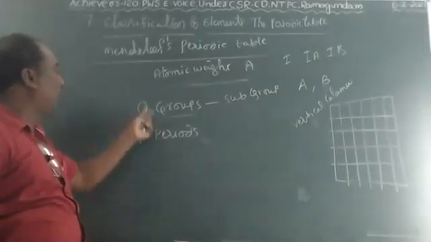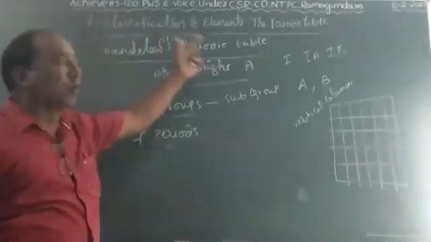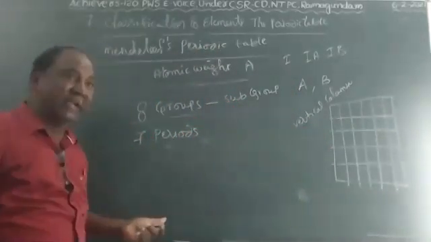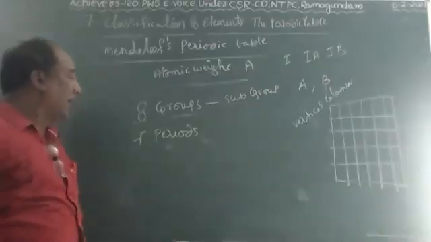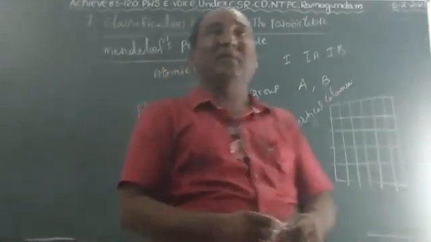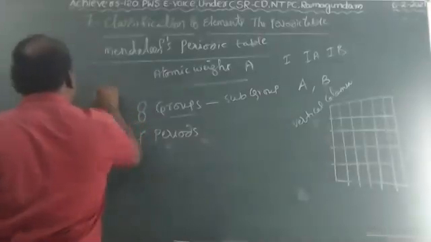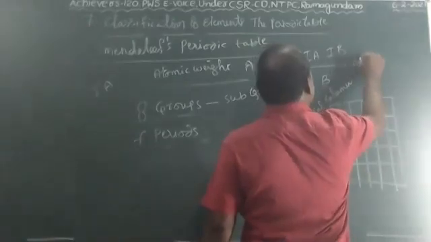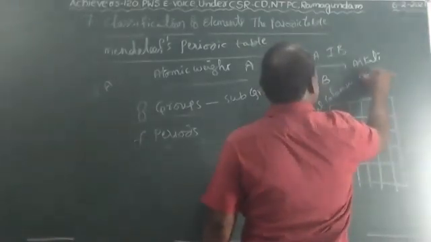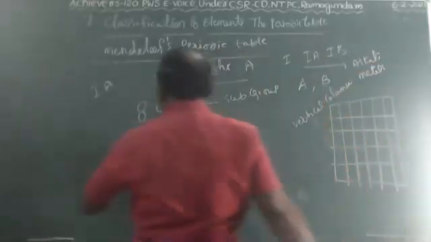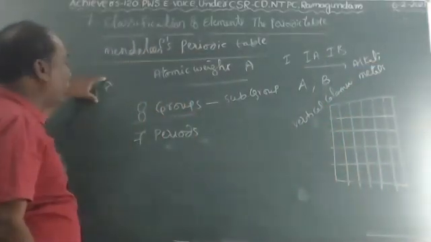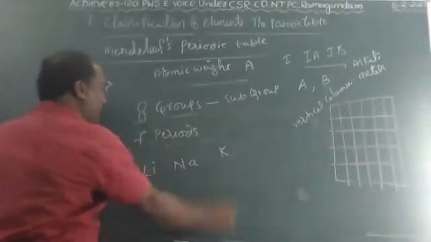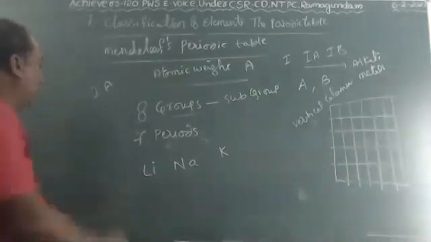Mendeleev's periodic table consists of 8 groups and it consists of subgroups also. The subgroups are denoted by A and B. It has 7 periods. Okay, children. So, Mendeleev's first group elements we call alkali metals. For example, lithium, sodium, and potassium belong to the first group.